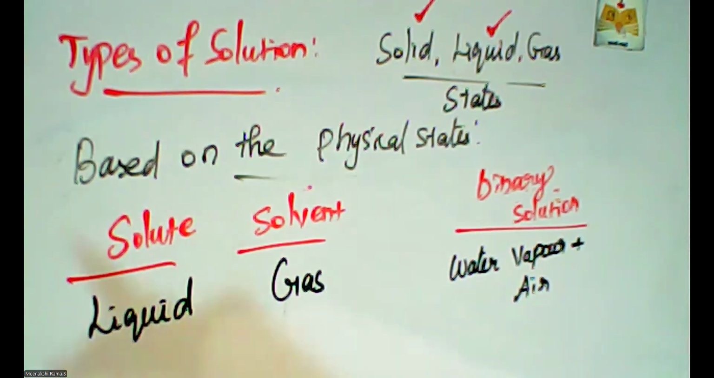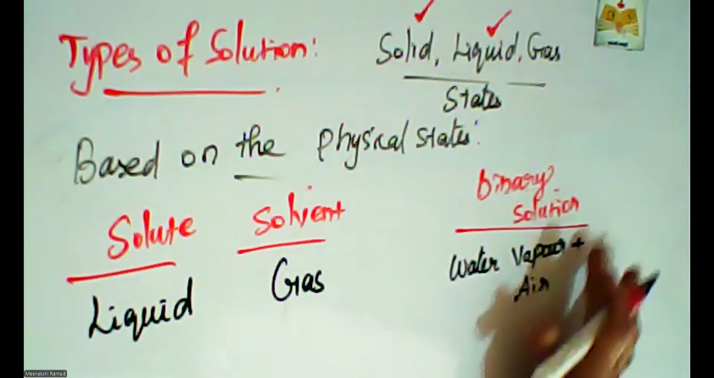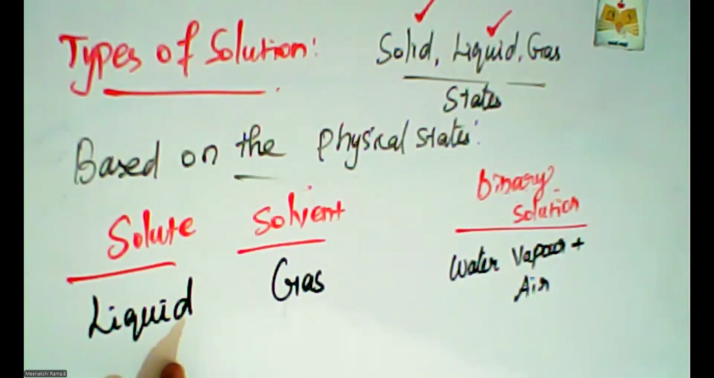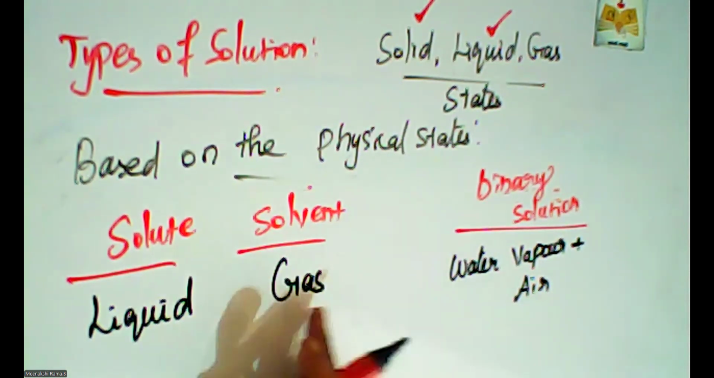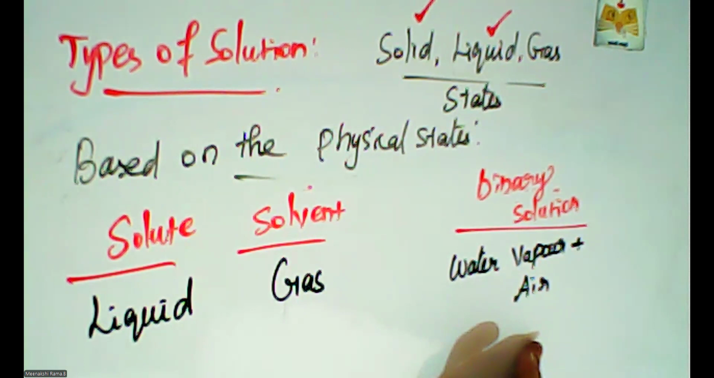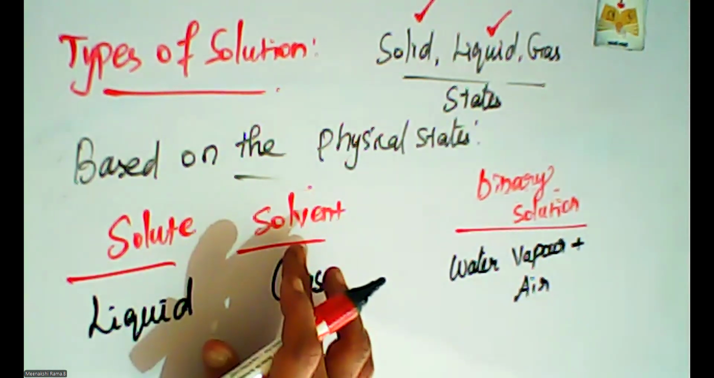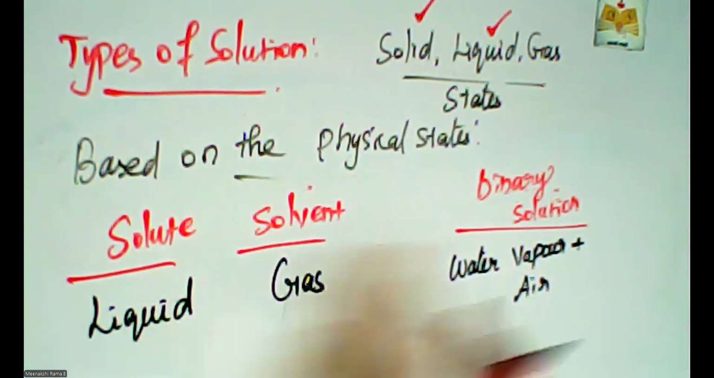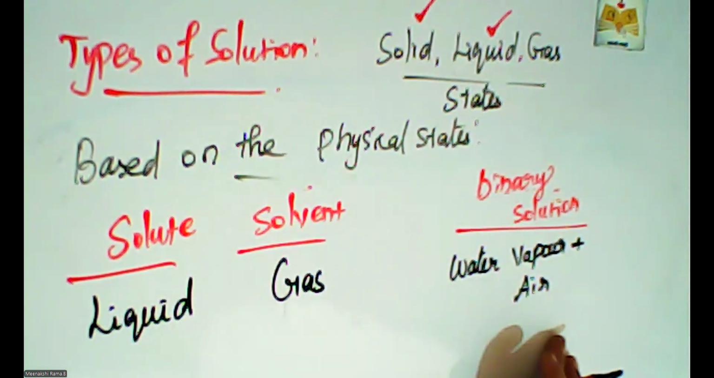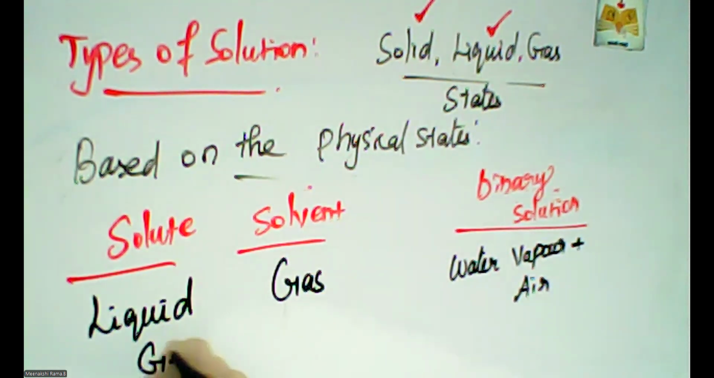Water is evaporated, and in the next stage, it changes to the gaseous state. So this is the example of liquid, and then air is the gas. This is the best example of a gaseous solution. In a gaseous solution, the liquid particle is water vapor, and the gas is air.